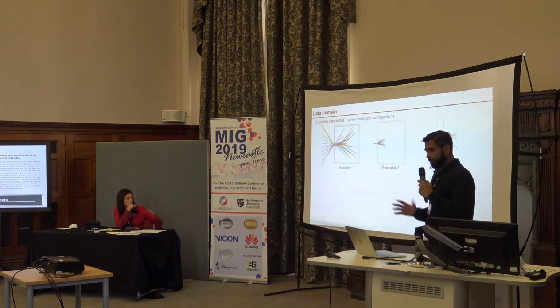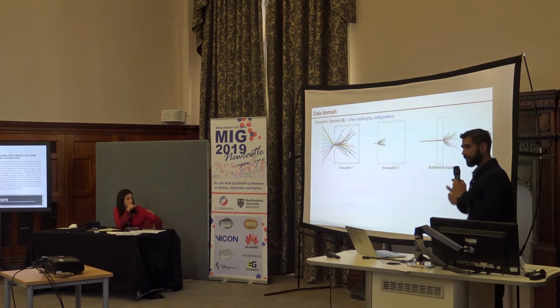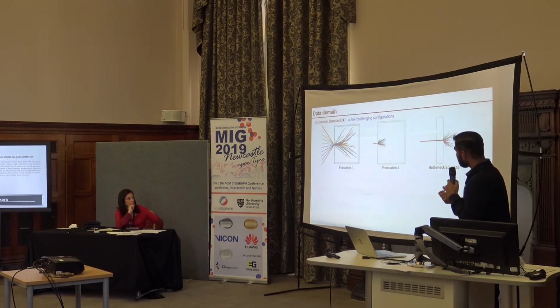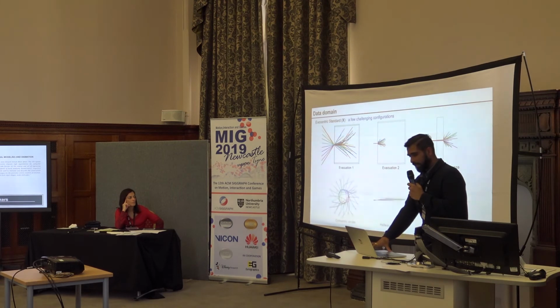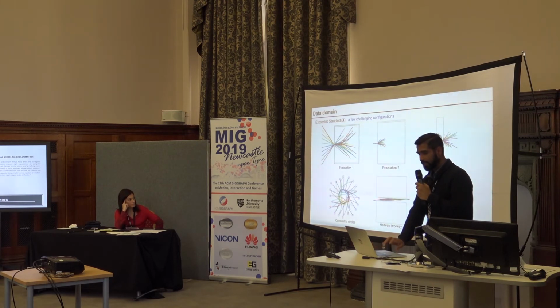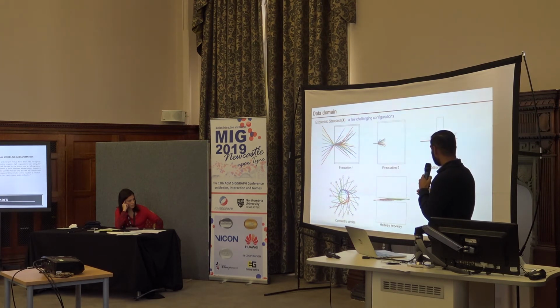Okay, so we have two training paradigms, behavior cloning and reinforcement learning. Now let's set up our data domain. We will use three different data domains. The first one is the exocentric standard domain, which we abbreviate as X. There are 6 different scenarios. These environmental scenarios are generally benchmarked and used in most crowd simulation.